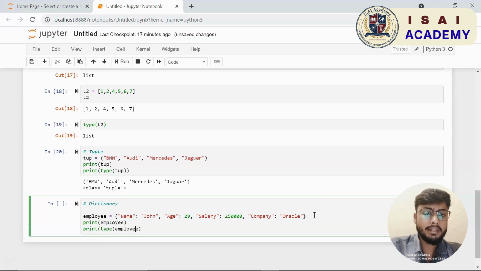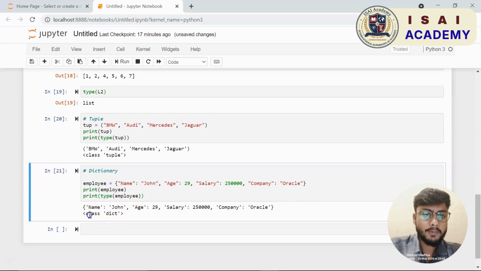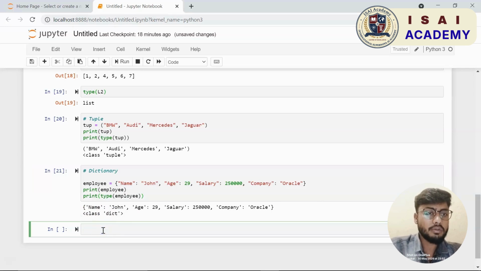Let us say the fourth piece of information I have about John is the company in which he works. Let us say John works at Oracle, so I have my dictionary defined now. I shall write print my dictionary employee, and then I also want to check the type.